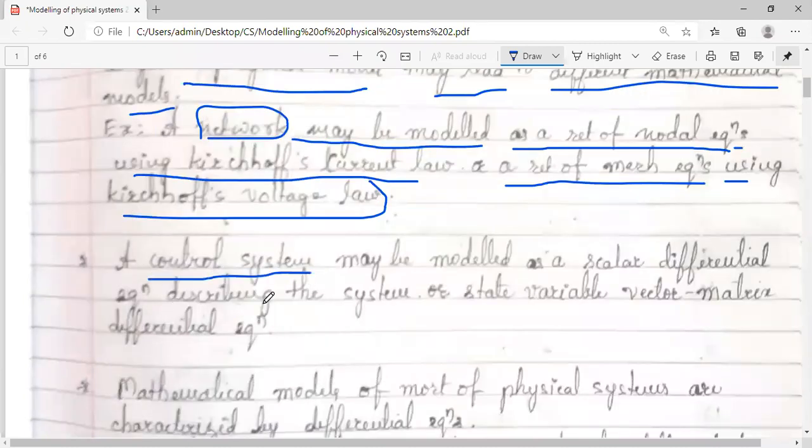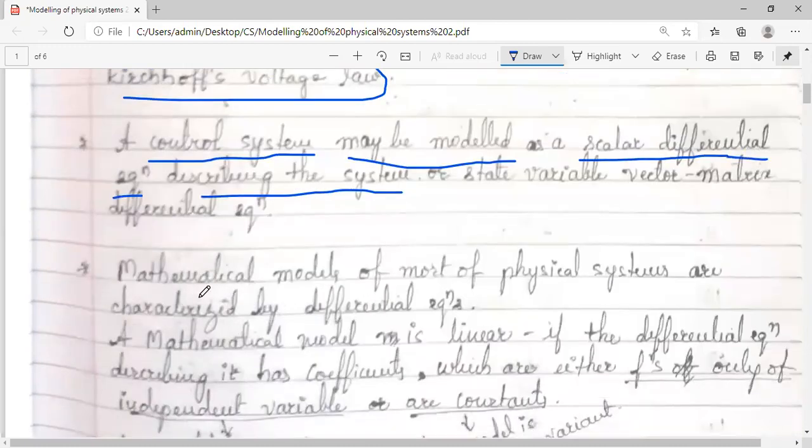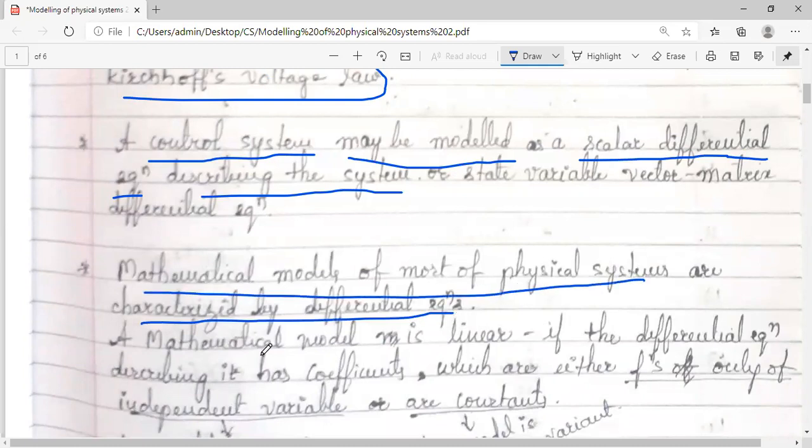In case of control system, if you take any example of any nuclear plant or any example which we have already studied earlier, they may be modeled as scalar differential equations describing the system, because whenever some parameters change in a system, obviously we need to go for differential equations. So we make use of this mathematical concept, differential equation concept, in order to model the control system. Mathematical models of most of the physical systems are characterized by differential equations, as I told you. For control systems we go for differential equations.